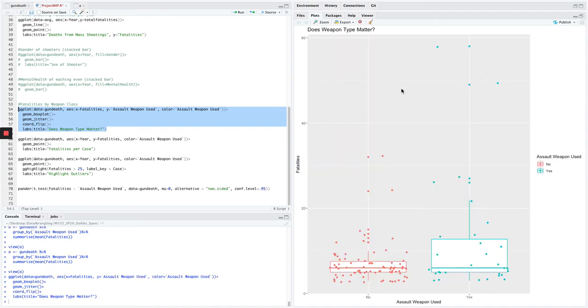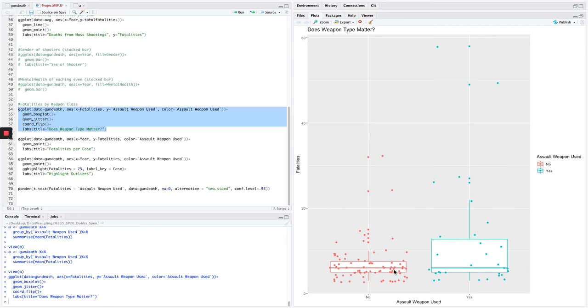It might take a second to load, but over here, this is using ggplot in R. I want to break out, again, does it matter? Yes, they have an assault weapon. No, they don't. Each of these dots is a mass shooting. So we're looking up here. This is the big difference right up here: the capacity for massive massacres is seriously increased when you have an assault weapon. Most of these shootings fall below the average when there is no assault weapon used. You start to see that the range increases. A higher percentage are falling into this area instead of in this lower area.